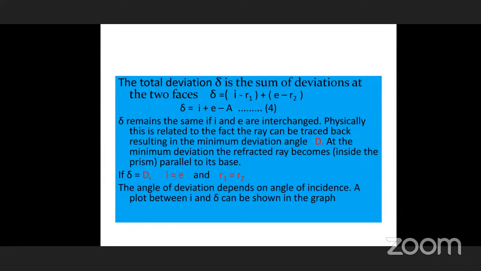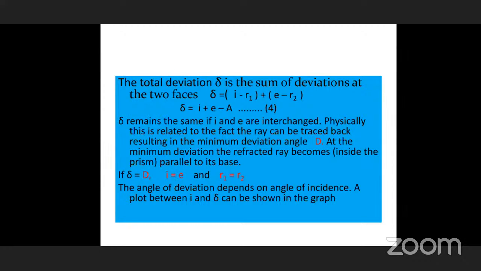For 40 degrees, what is the deviation? For 50 degrees, what is the deviation? Like this, for different values of I, you can find out different values of D, that is delta, and by plotting delta, the deviation, against incident angle, we can get a graph.